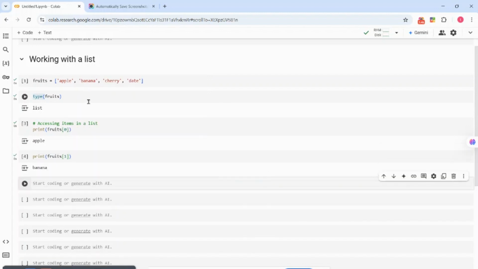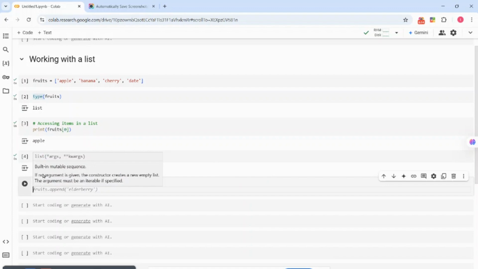Then just call out banana. And if you want cherry, just put 2. If you want date, put the third one. So, apart from accessing items inside the list, you can also add items. Add items to the list.